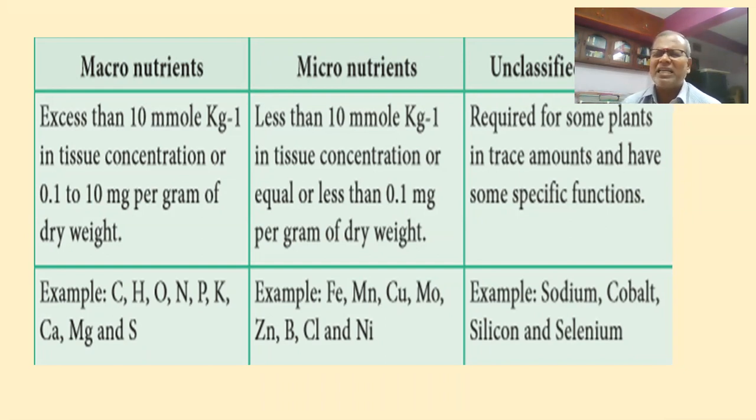And finally, unclassified elements in the plant system. Some plants need these elements in very minute quantities to perform certain specific functions. Examples are sodium, cobalt, silicon, and selenium. So either macro: carbon, hydrogen, oxygen, nitrogen, phosphorus, potassium, calcium, magnesium, and sulfur. Micro: iron, manganese, copper, molybdenum, zinc, boron, chlorine, and nickel. And finally, unclassified: sodium, cobalt, silicon, and selenium.